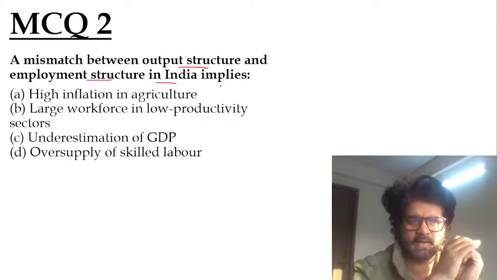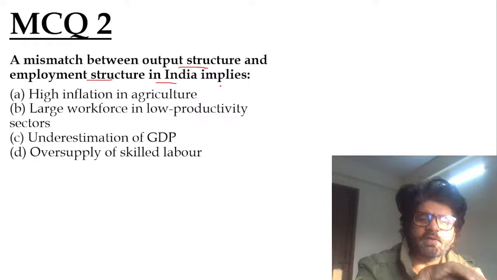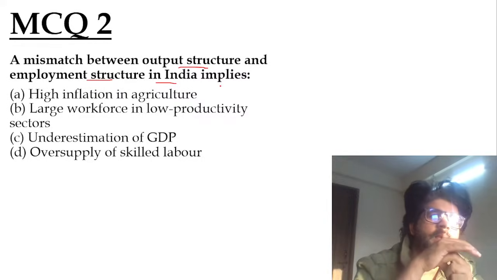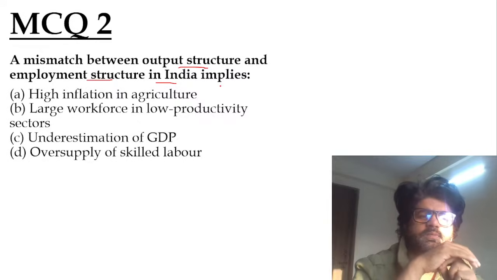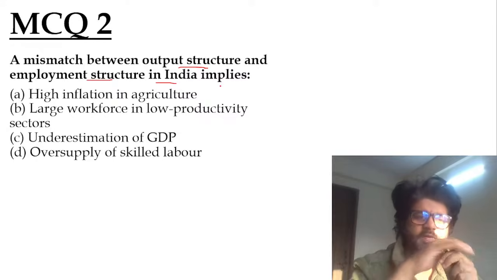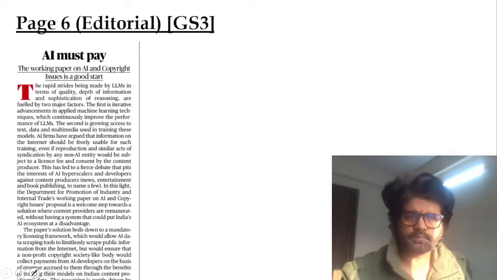What do you understand by that? This whole mismatch between output structure and employment structure: the service sector is giving you maximum output, while agriculture is employing the maximum number of people. So what does this mismatch suggest? Harshini, Rishi, Anandu, all of you have given the answer: large workforce in low productivity sectors. So this has to be taken care of.